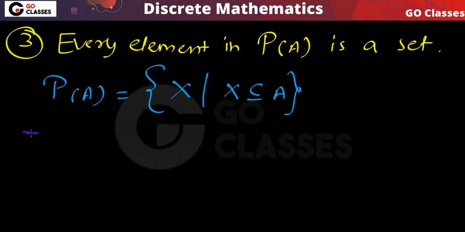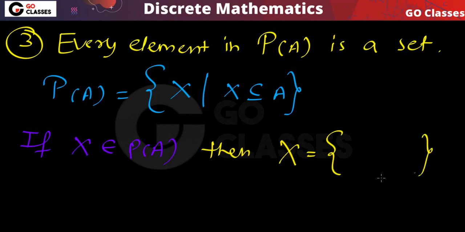So what I can say? I can say that if you know that X belongs to power set of any set, then you can say that X is a set. X can be empty set, but the point is X is a set. Remember, X can be empty set because in the power set you definitely have empty set. But the point is X must be a set.